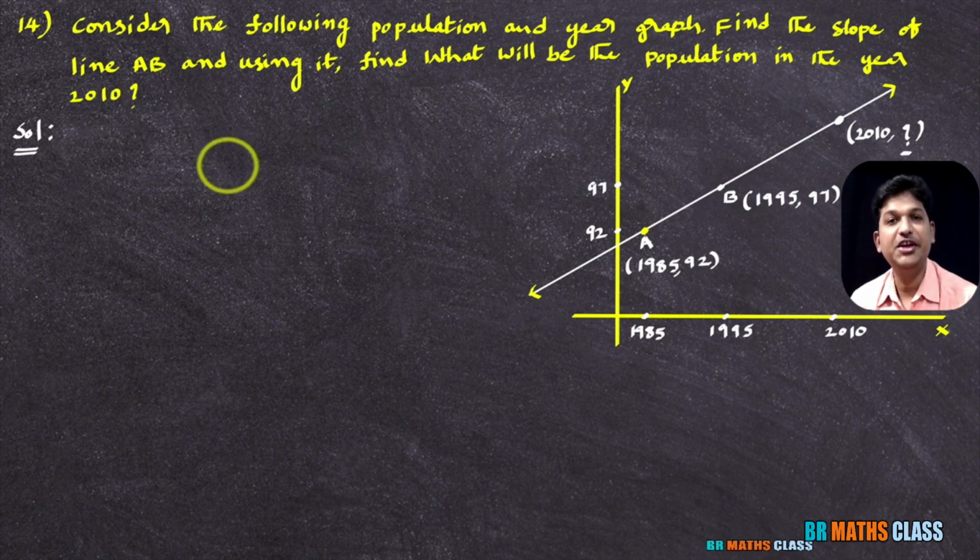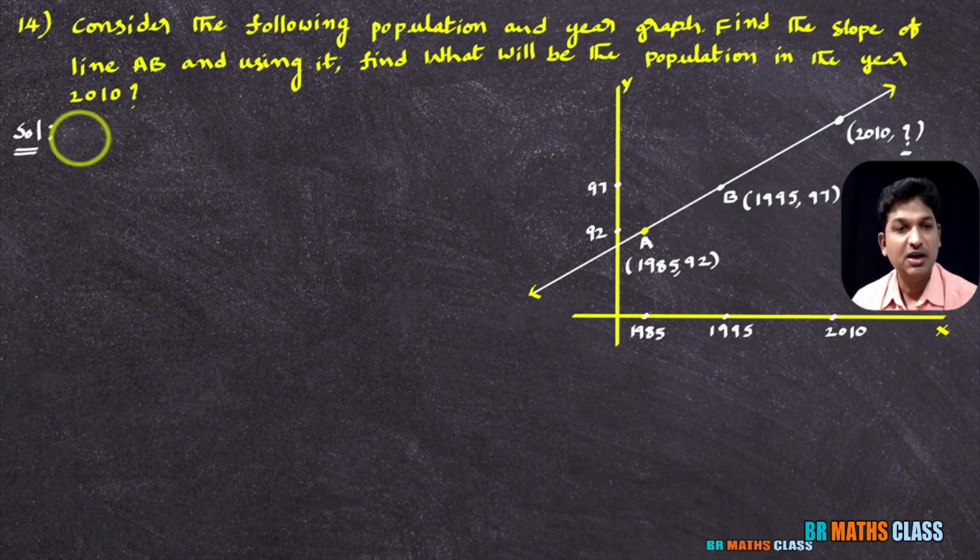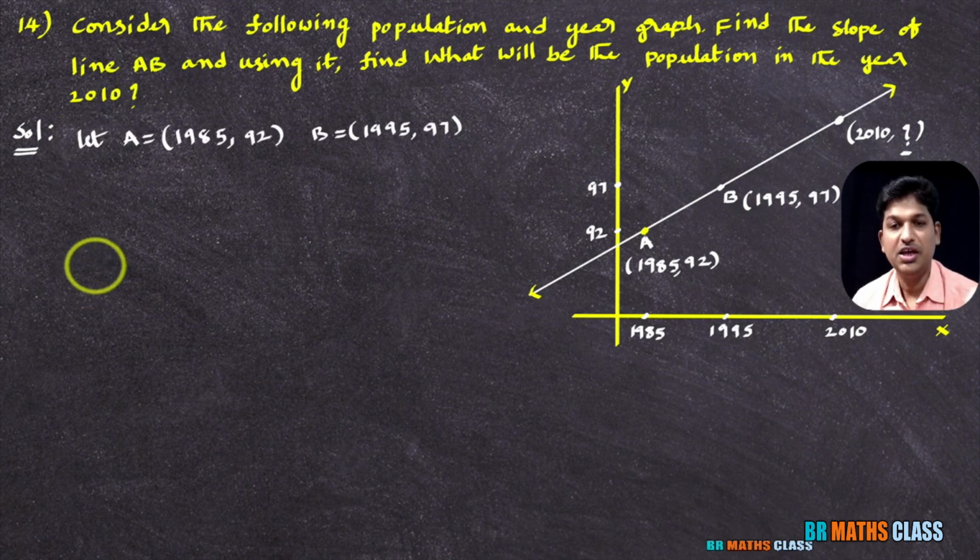What are the things we need to find in this question? Two things are there. Find the slope of line AB. First, I'll find the slope of line AB. I'll take the given points. They gave A as 1985, 92. That means in the year 1985, 92 crores of population is there. And in the year 1995, 97 crores population is there. This is the information already given.